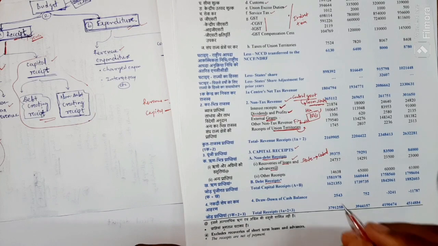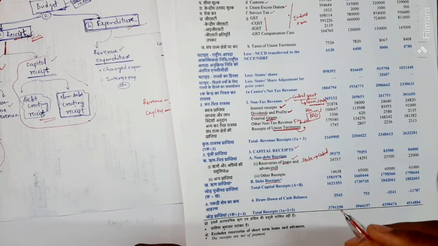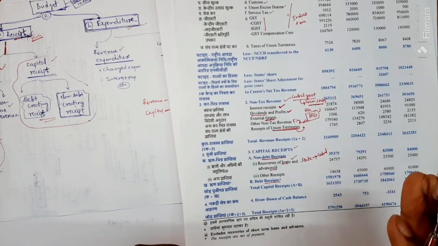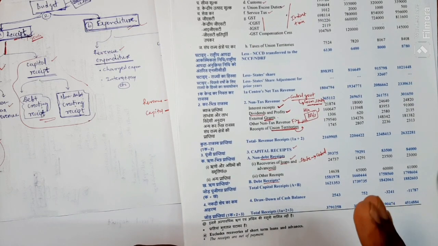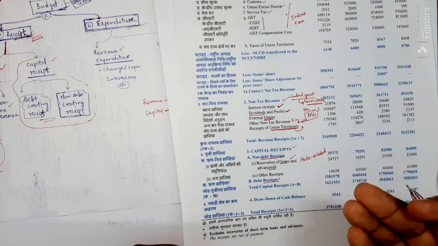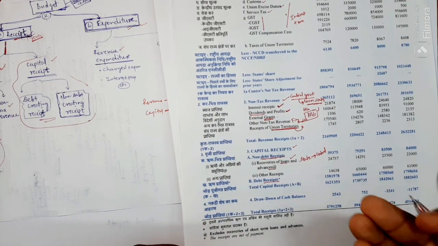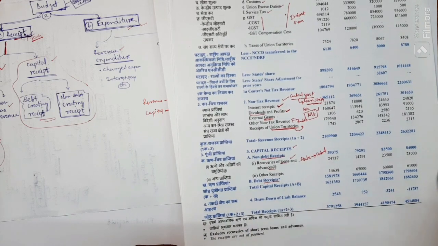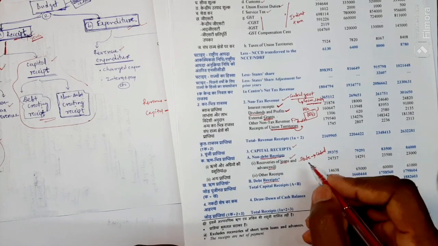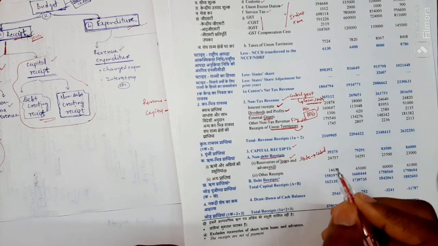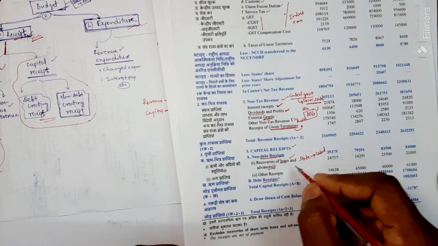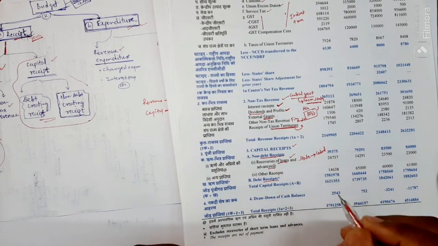That's all. It means the transaction is only one time. If the state returns the loan to the central government, that's all. There is no interest payment, there is no other payment that the state government needs to pay. Completion of the transaction. That is why I'm saying these capital receipts take place only one time. Okay, this is what recovery of loans means.